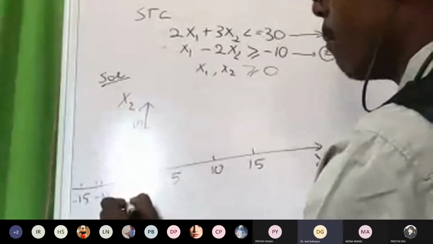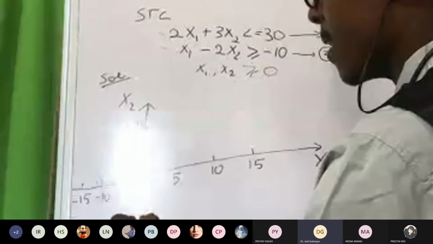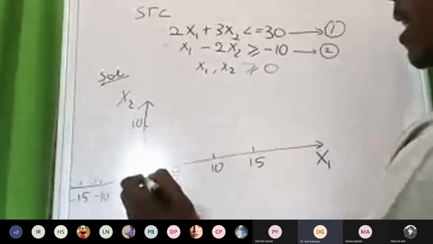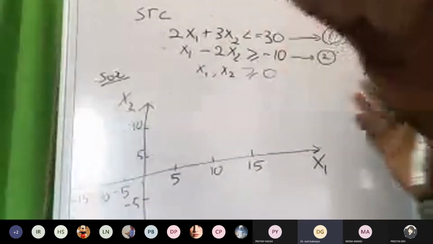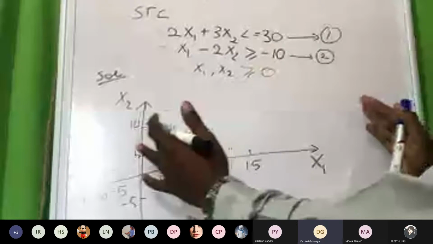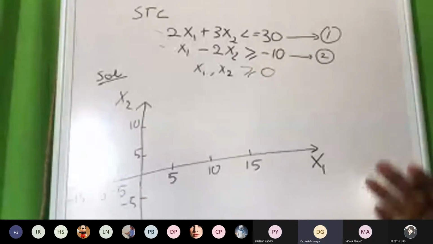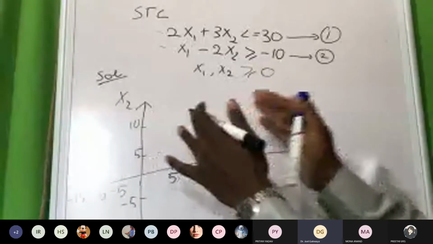And here minus 5, minus 10. Keep in mind, from 0 to here, I kept the interval of 5, so that I can save my board, for the sake of putting everything on our graph.